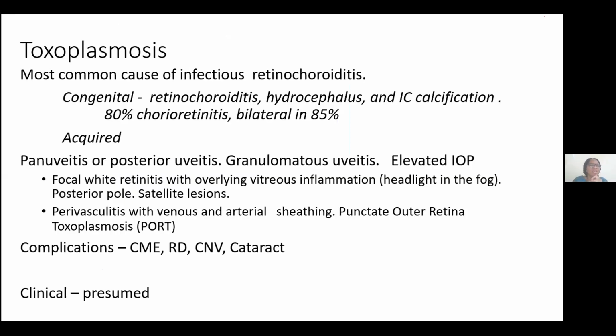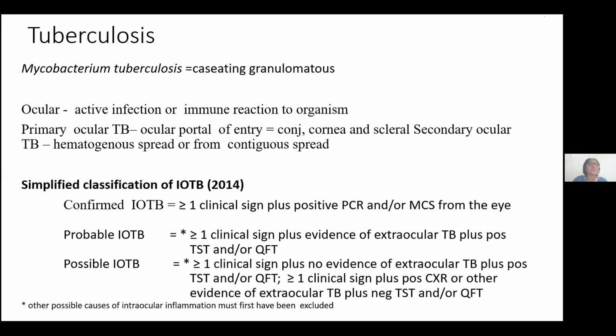Toxoplasma uveitis will usually present either as a posterior uveitis or a panuveitis. And when it is panuveitis, it will be granulomatous uveitis with elevated intraocular pressure, and complications may be seen. Typically, you can make this diagnosis clinically.